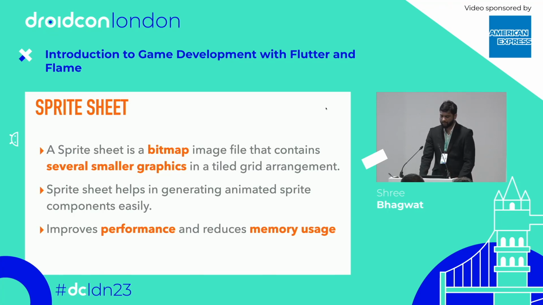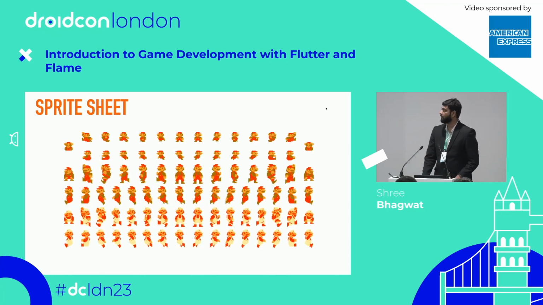A sprite sheet helps in generating animated sprite components easily, and it helps in improving the performance and reduces memory usage. That's why instead of having a single sprite image, I would prefer to use sprite sheets for multiple animations, which will speed up the process. So these are sprite sheets. You can see these are grid aligned of Mario.